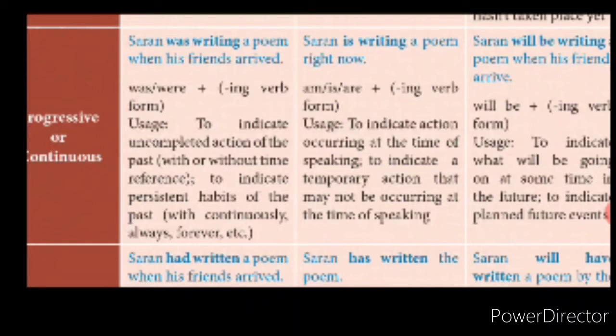He was writing. She was sleeping. We were playing. They were listening. Got it? So if it is going to be a plural subject, were plus verb plus ing. If it is going to be a singular subject, was plus verb plus ing, in the case of past continuous tense.